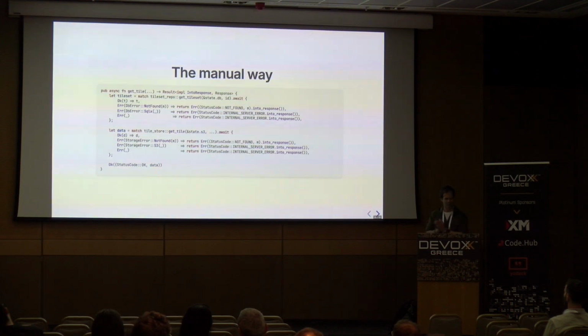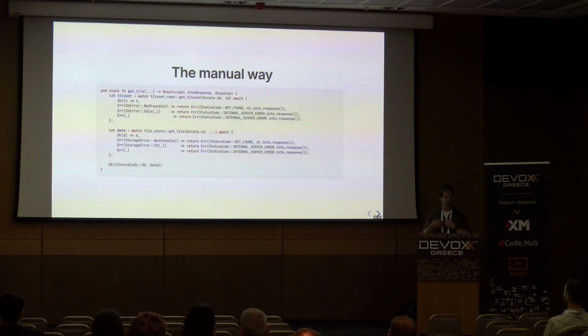And in our getTile function, we need to handle these, right? We need to not just say expect that it succeeded, we need to say what to do if there's an error. And your first pass is going to be something like this. You're going to go through and say, hey, let's match on the result after we await the future. If it's success, great, take the value. If it's bad and it's a DB error not found, return a 404. If it's bad and it's a DB error SQLX, return a 500, and so on and so on. And this works. It's very verbose and kind of a Golang way, I would say. But it's not very reusable.